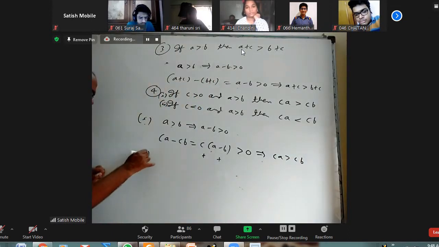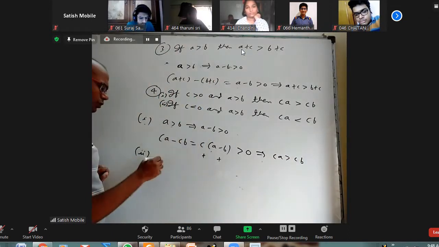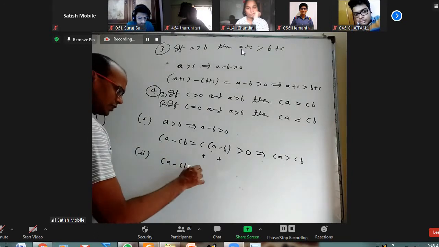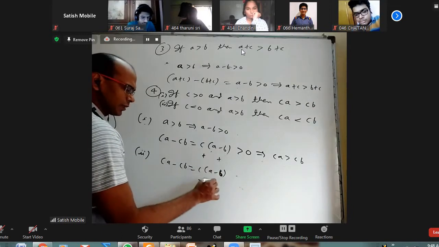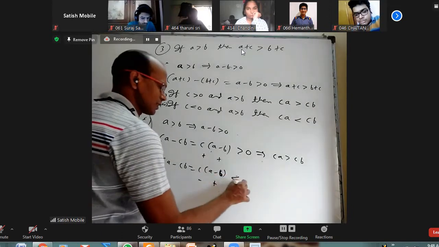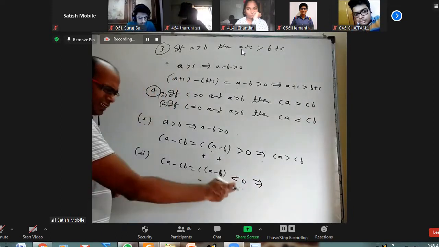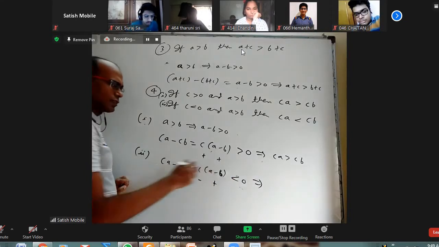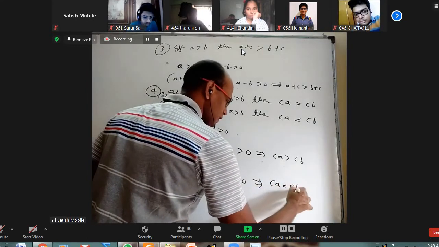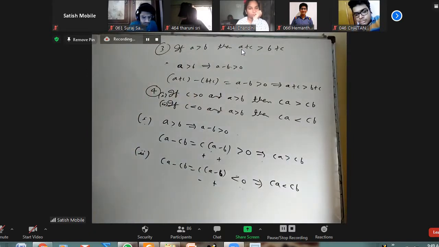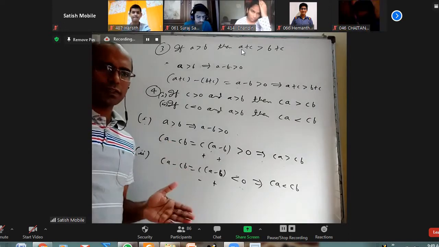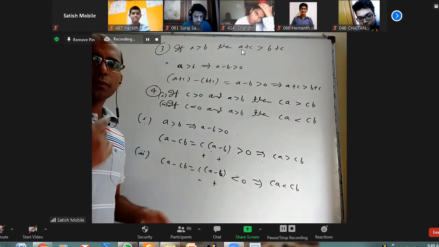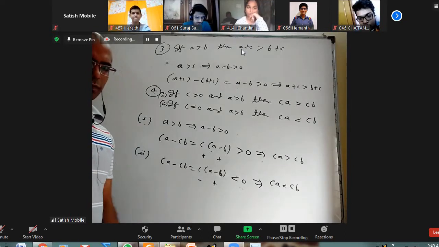Whereas in the second part, A minus B is positive, we know. But when you take CA minus CB, C into (A minus B), C is negative and A minus B is positive. One is negative, one is positive, so it is less than 0. When it is greater than 0, CA is greater than CB. When it is less than 0, CA is less than CB. You have to understand just one point: whenever you want to prove one is greater than the other, or one is less than the other, take that difference and prove it is positive or negative, whichever it is.